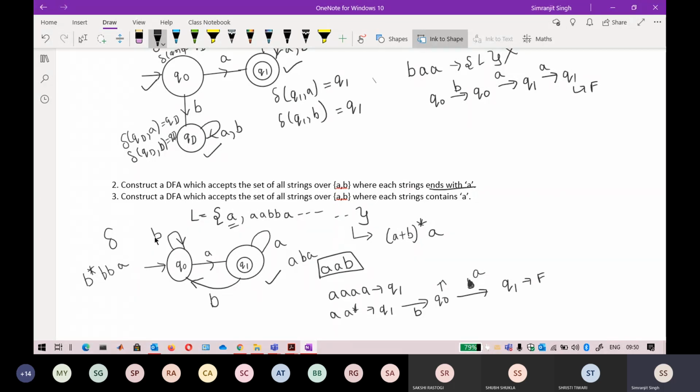There can be strings like B star A, which should be in the language because they always end with A. So a self loop of B is possible in this scenario. This is the correct automata for question 2 here.